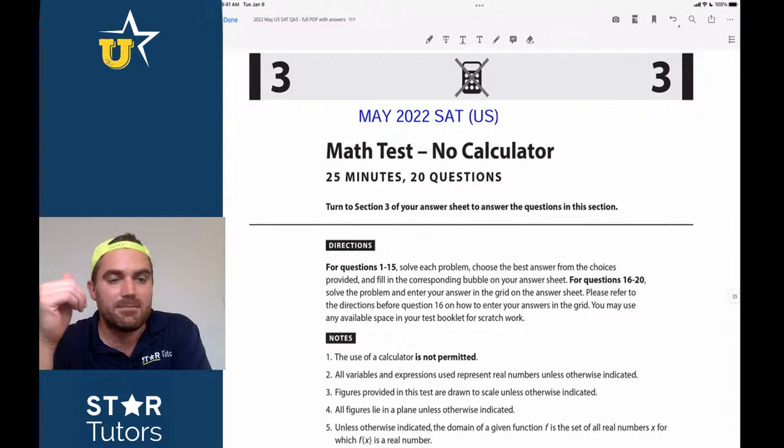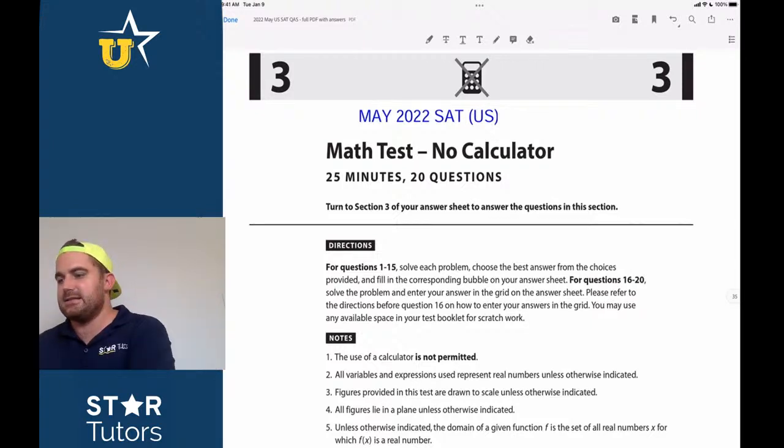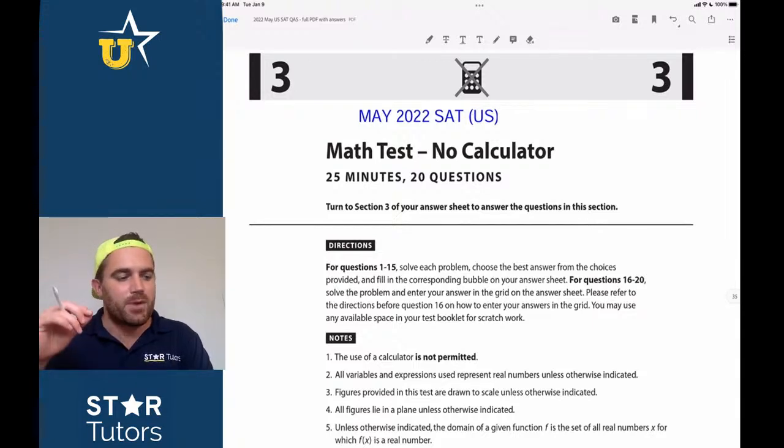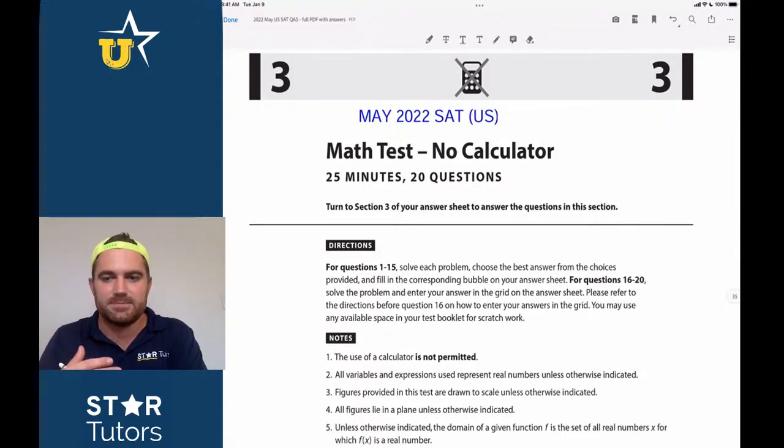So with that in mind, today we're going to be doing the May 2022 SAT US section number 3. It's the math no calculator section. So make sure that you guys are looking out for that. Hopefully, if you just search, guys, we had a couple questions. If you search the May 2022 SAT exam just on Google, you should be able to find it. We're not allowed to post the actual test form in the comments below for copyright reasons, but you should be able to find this test form if you just search Google May 2022 SAT, and with a little bit of searching, it shouldn't be too hard.